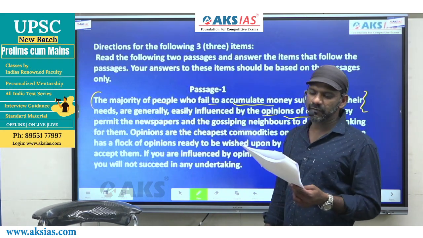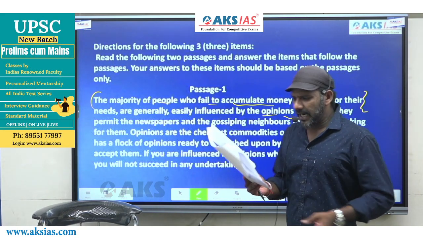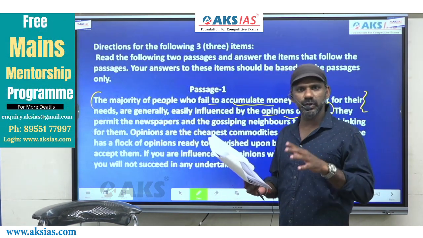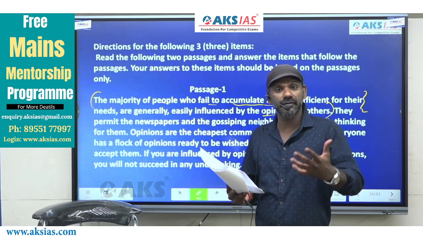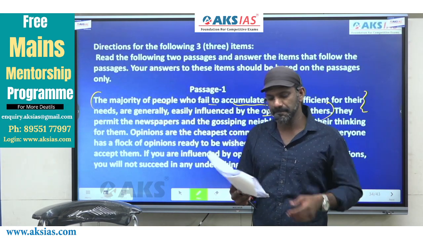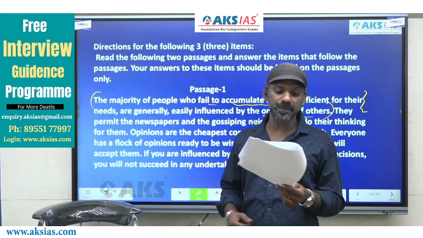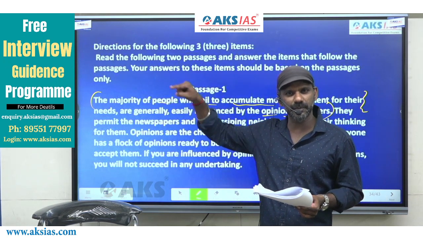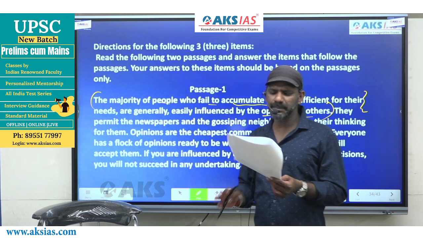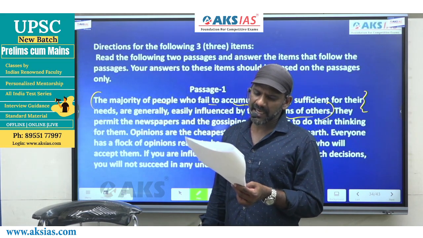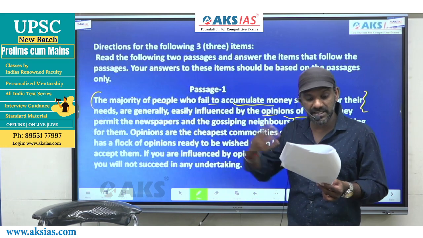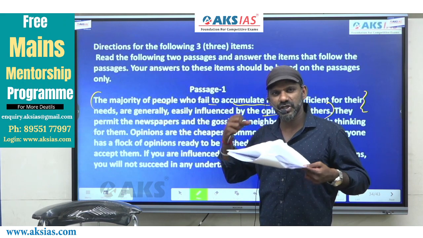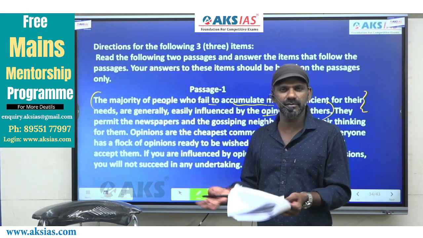The majority of people who fail to accumulate money sufficient for their needs are generally easily influenced by the opinions of others. They permit the newspapers. It means those who are easily influenced by the opinions of others. They refers to such people. They permit the newspapers and the gossiping neighbors to do their thinking for them. That means they depend on the opinions of others. They just blindly believe the opinions of others. Opinions are the cheapest commodities on the earth. Everyone has a flock of opinions ready to be wished upon by anyone who will accept them. If you are ready to take my opinions, I will just shower all my opinions on you. Right? Same what every person does actually.